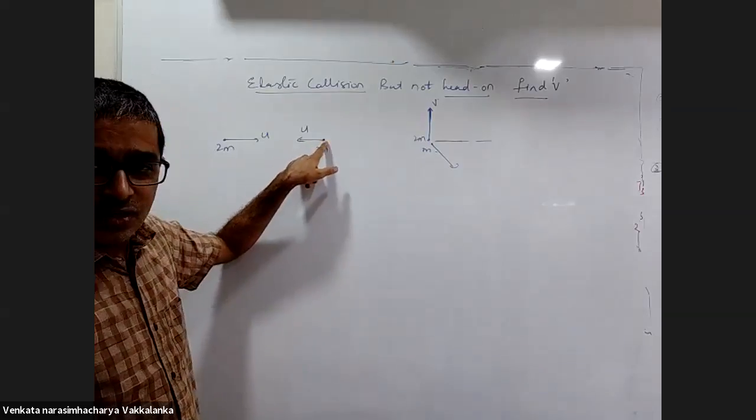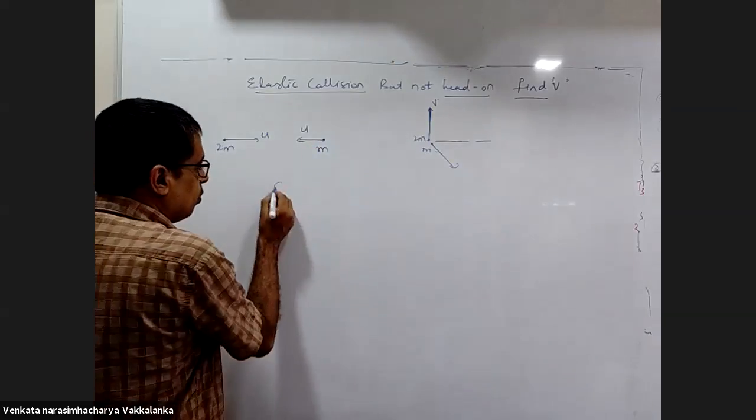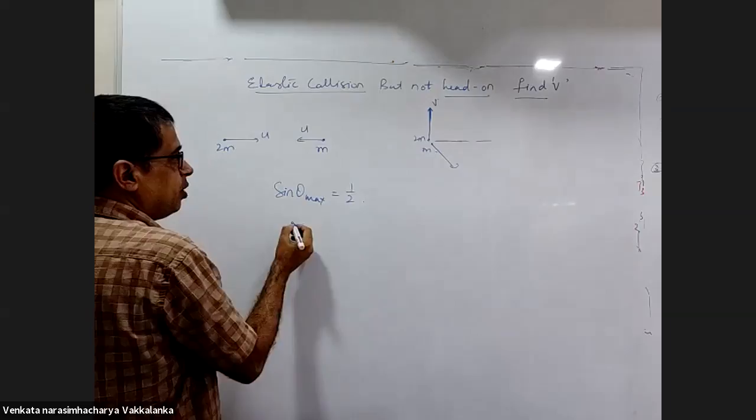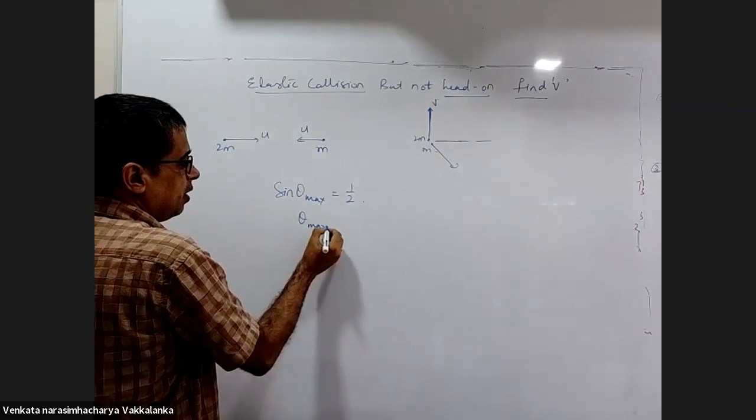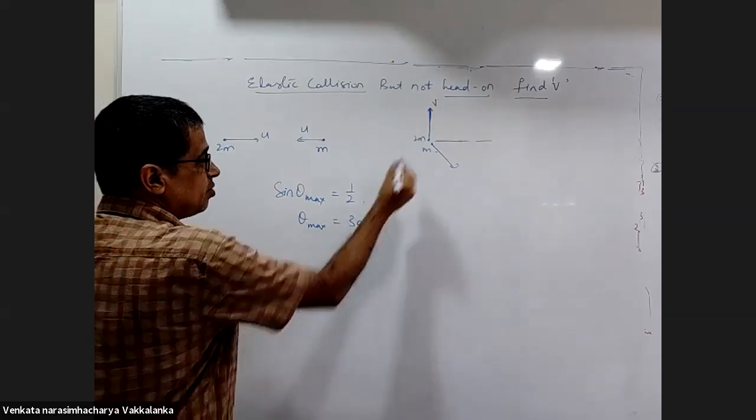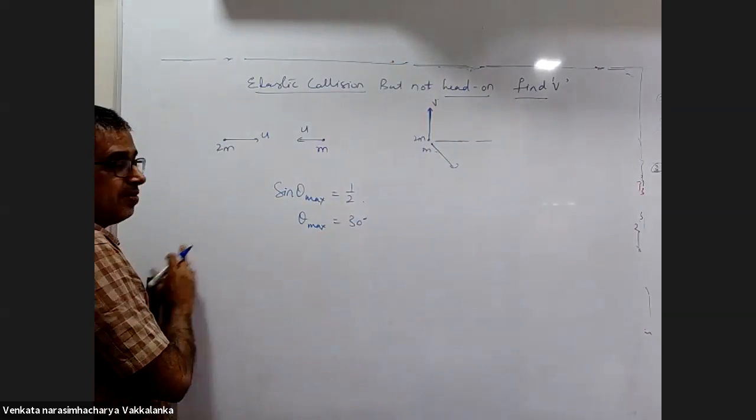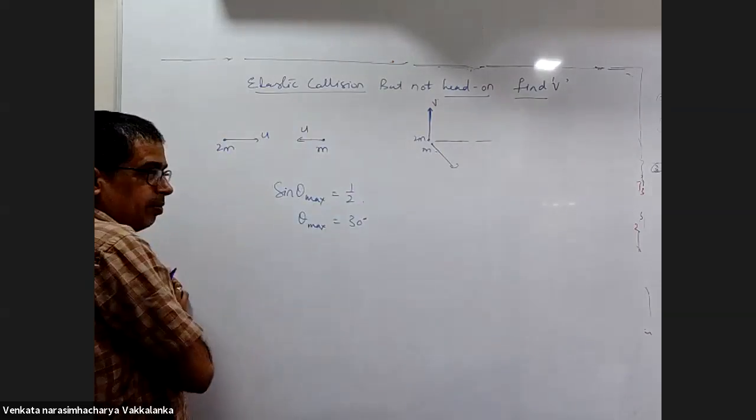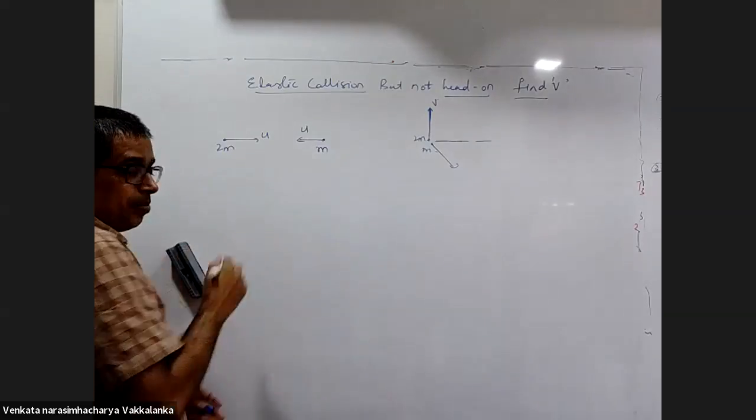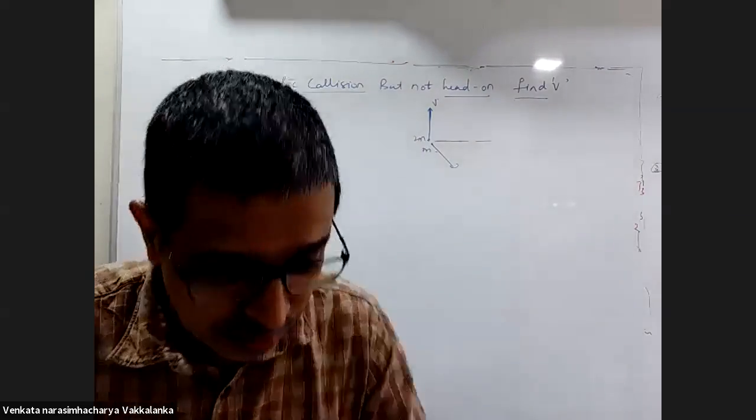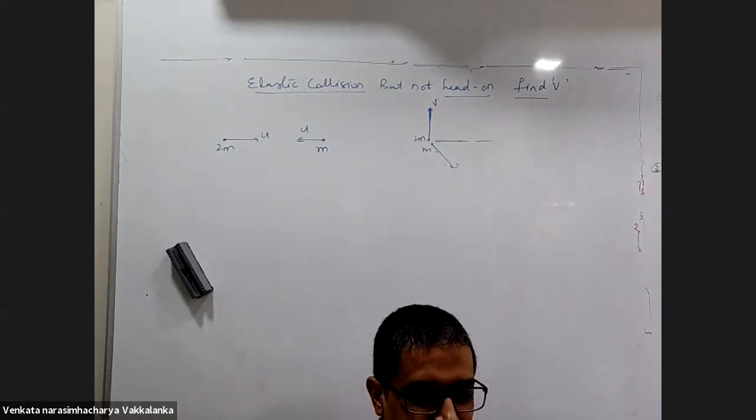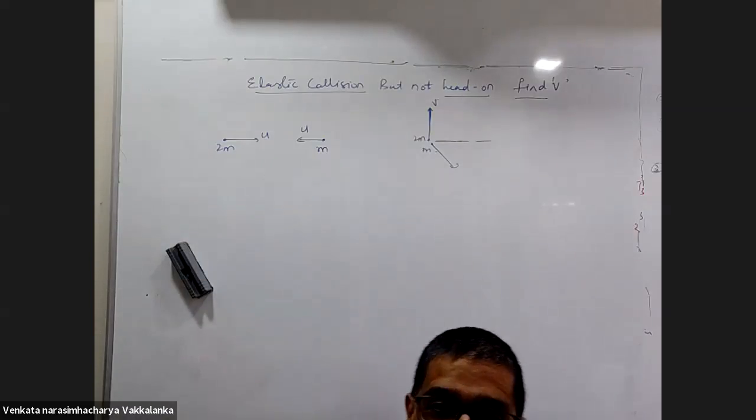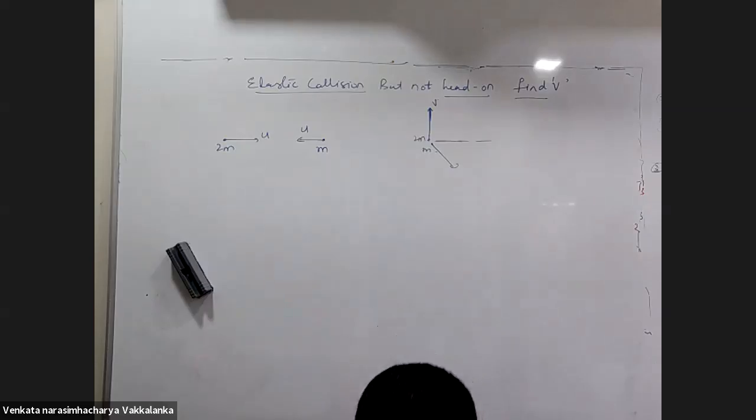See, if this were at rest, last class we calculated what sin theta maximum is. Sin theta maximum is 1 by 2, so theta maximum will be 30 degrees. How are you giving 90 degrees? If this is at rest, then sin theta maximum is m1 by m2. The maximum angle by which it can be deflected is only 30 degrees. It was a mistake. Small m is moving to the left with a velocity of u. Now solve the problem.